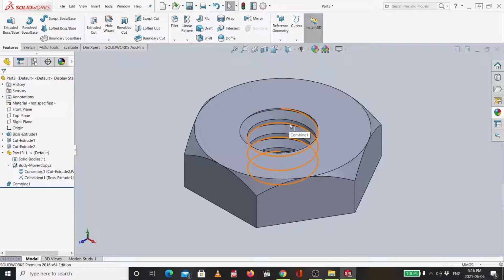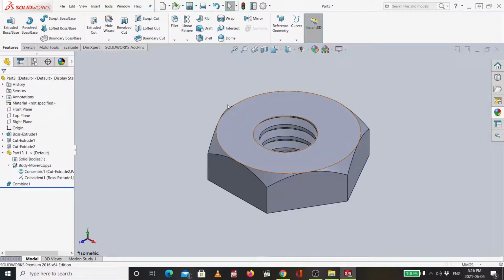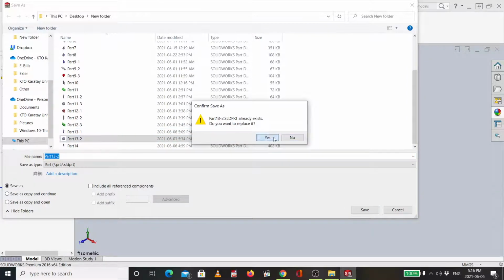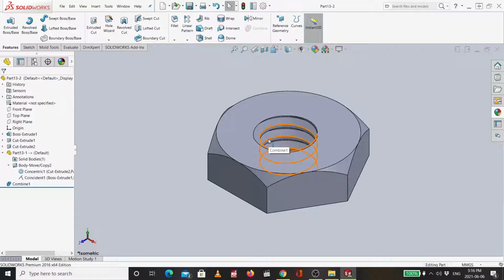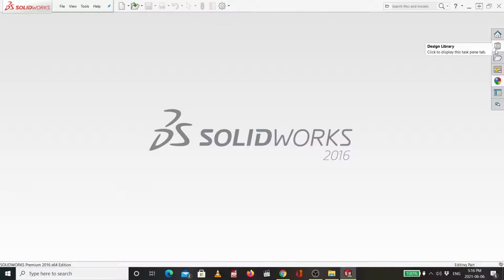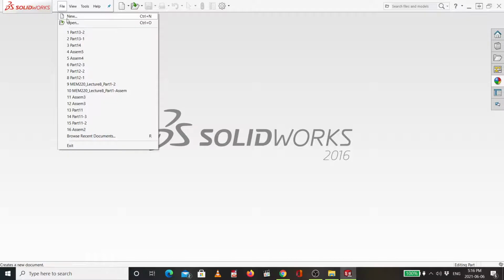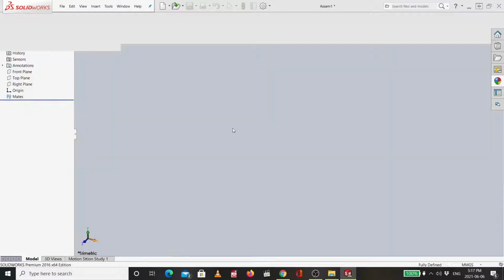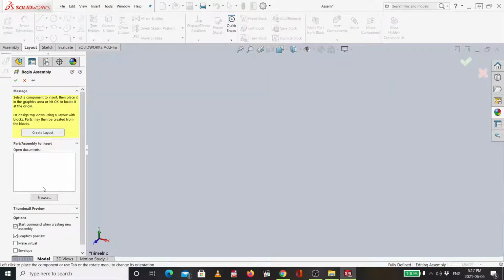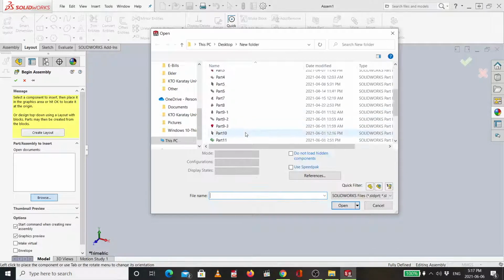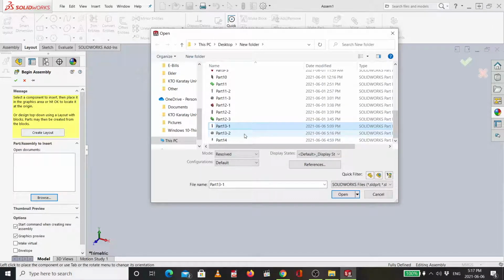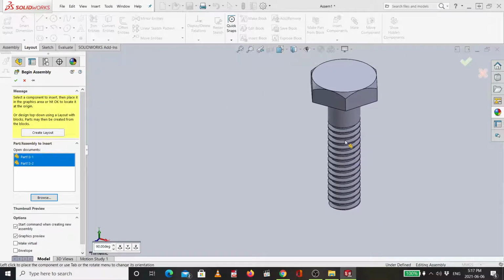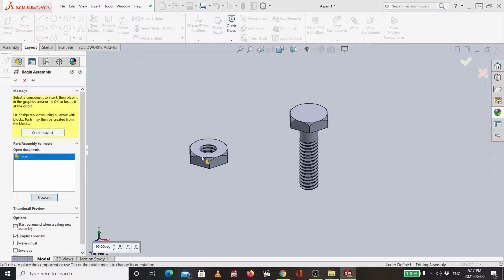Now our bolt and nut is ready. So let me save this as well, 13.2. And let's continue to the next step. Next step is assembling the bolt and nut together. So I will go new, assembly. So I will go to browse, select the two files using the control button. You can select both of them. Then I will put one of them here and one of them here.